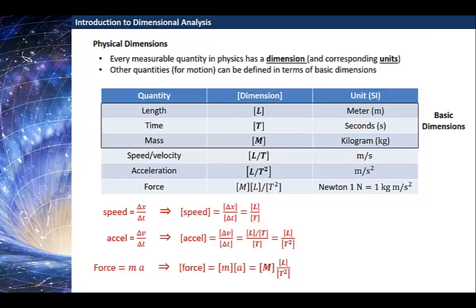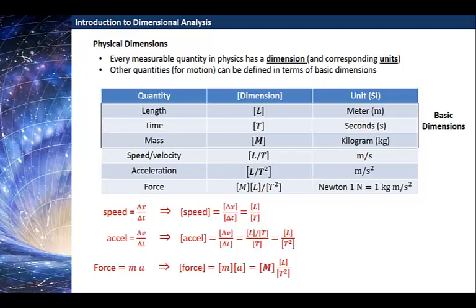The dimensions of force then are the dimensions of the mass times the dimensions of the acceleration. And so that is the dimension of mass itself times length over time squared. And so those are the dimensions then of force. That tells us what a newton is in SI units, because we just replace dimensions by their corresponding SI units. And so we get 1 newton is 1 kilogram meter per second squared.